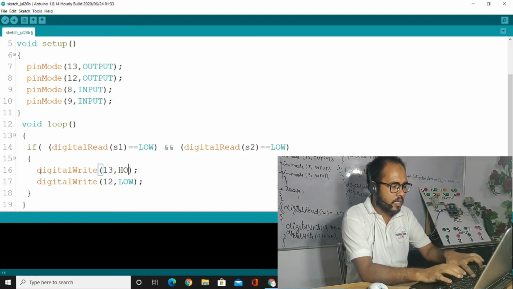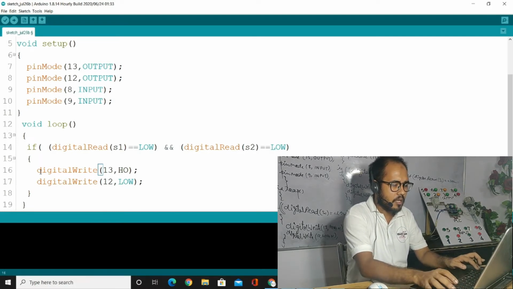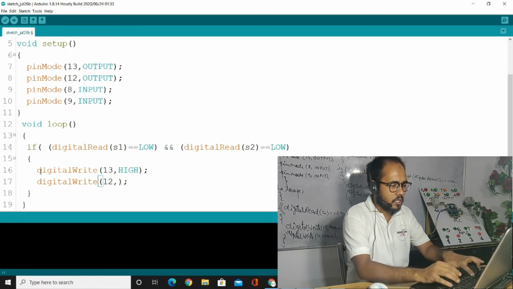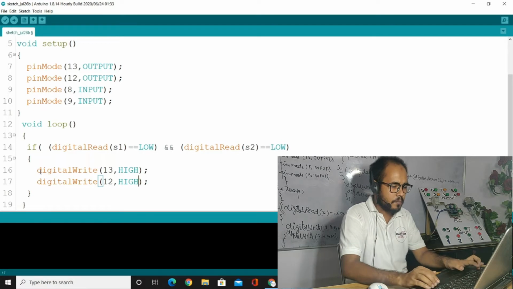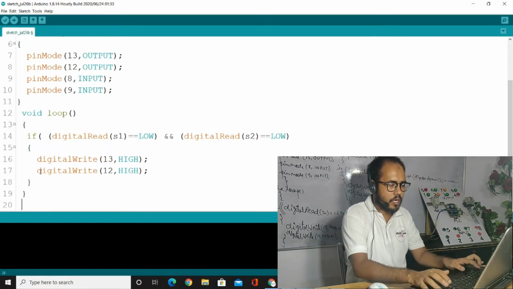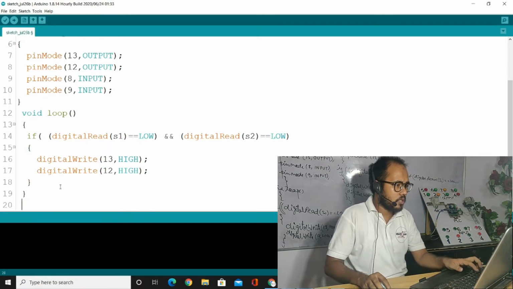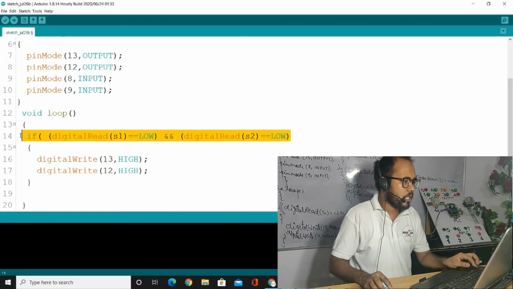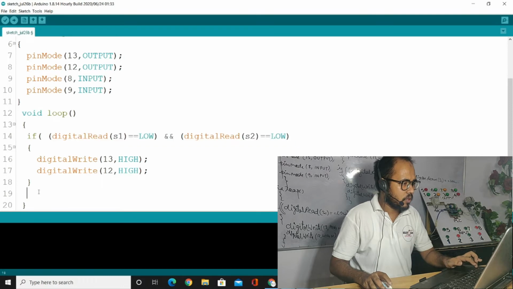We have to write here HIGH. Now it must be HIGH, high. Then after that we have to decide the rest of the code, so we will simply say now I'm just copying this one and we are going to paste.